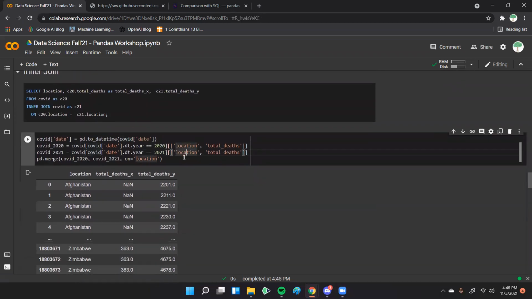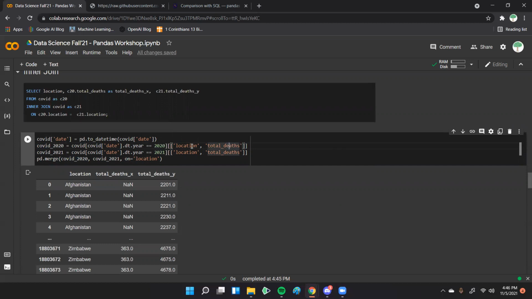Okay, so the next thing is doing an inner join, and an inner join is pretty useful. In this case, we didn't really need to do it, so I kind of just made up a reason to do it. What we're doing here is taking all the data points that fall in the year 2020, and we're calling that COVID 2020. So we just made this table, and it has all the information we want: location and total deaths. We said we don't need any other columns.